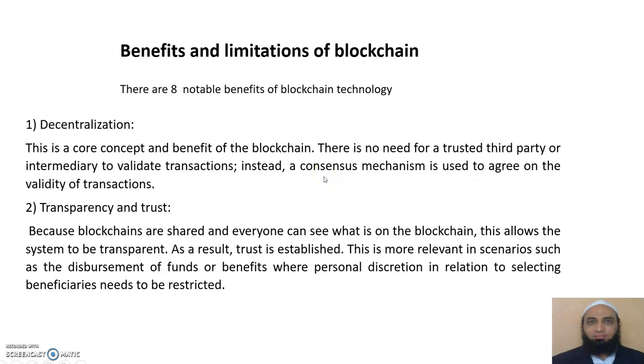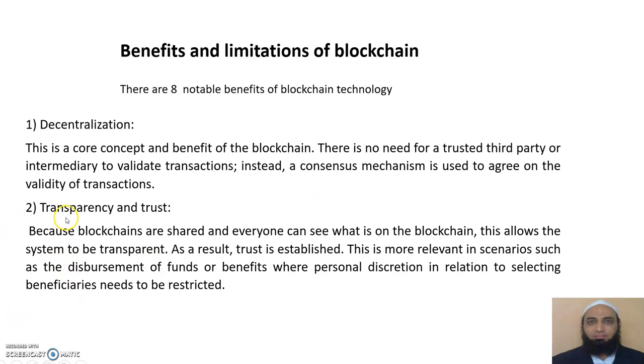So what is decentralization? There is no such third party. The data is decentralized in such a way that there is no single boss, no single owner who is going to decide the validity of the transaction.